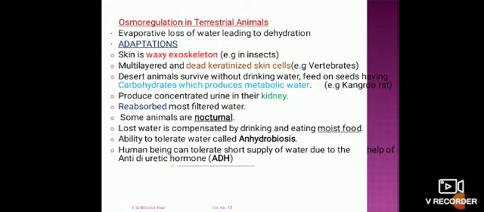These organisms usually eat food which consists of carbohydrates.